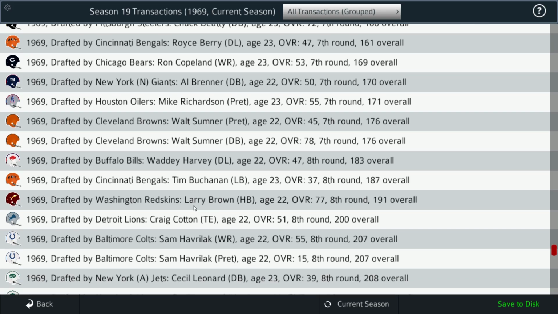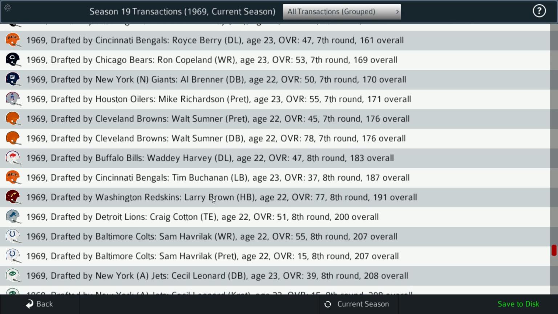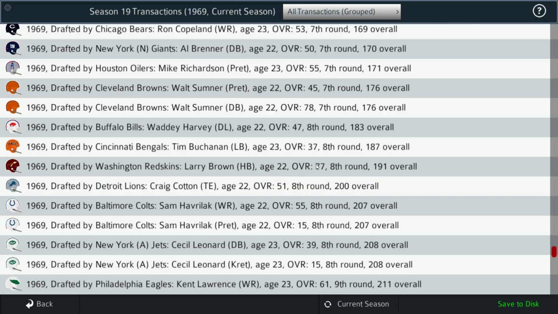Oh, there's one that snuck through there. Larry Brown. He wasn't picked till the 8th round, 191st overall. I wonder how his career is going to turn out. Right out of the gate, he's rated pretty high as a running back. So the Redskins get him in a late round.